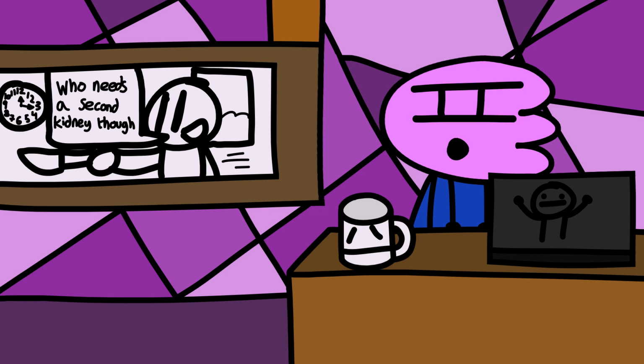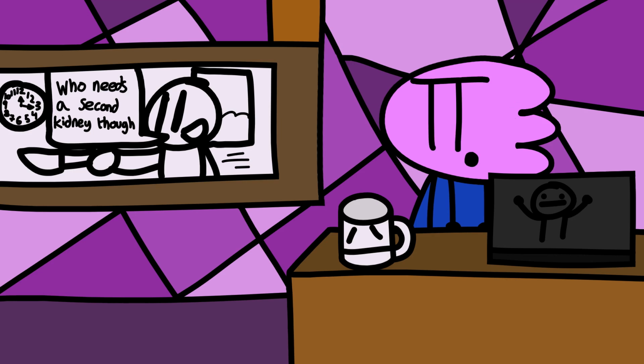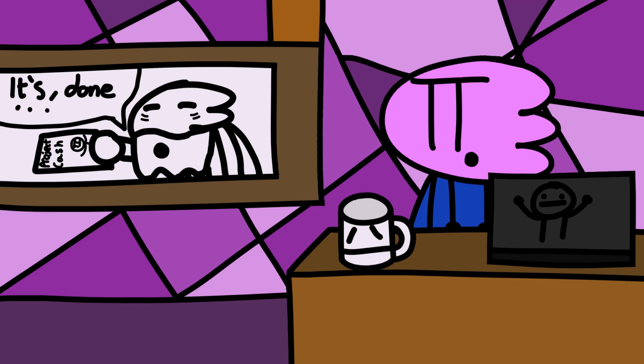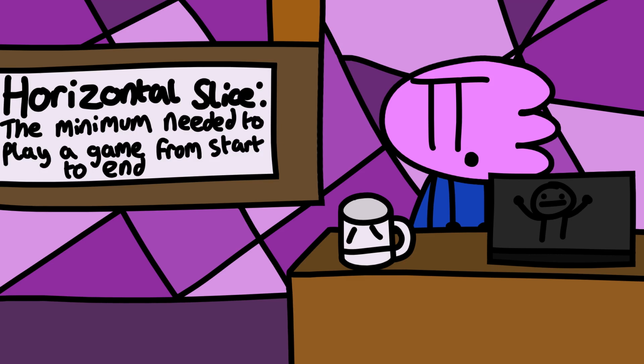I think I could add all that content if I really wanted to, and I'm definitely doing the story because that's more or less what the current plan of my game is built around, but it would take a lot of time to implement and requires making a lot of new assets and code and other things. The current plan is to make a rough horizontal slice of the game and see how long that takes, then decide what to add and what to scrap.